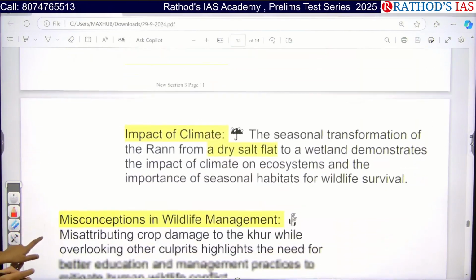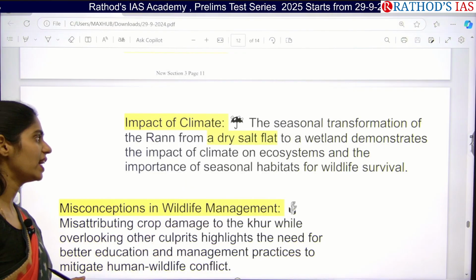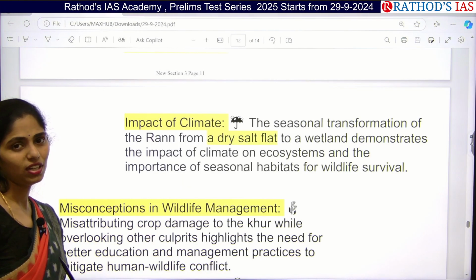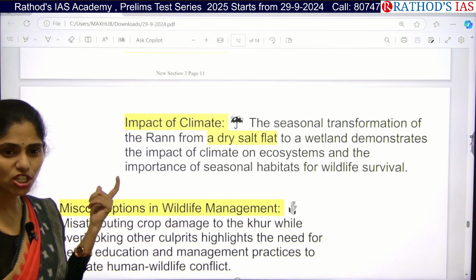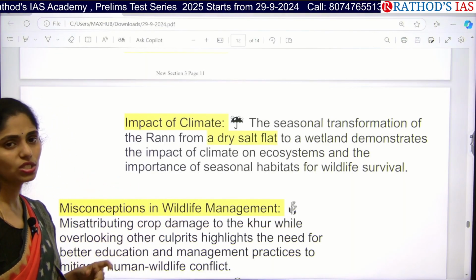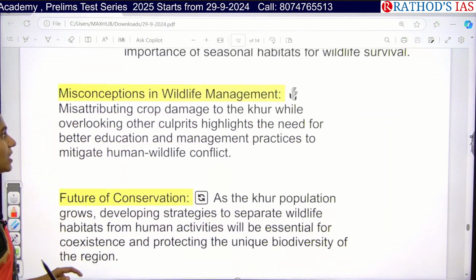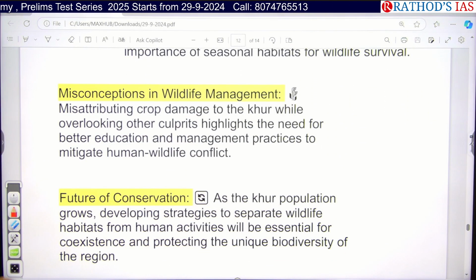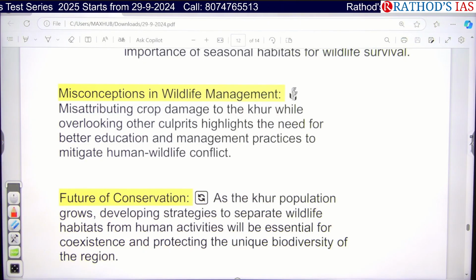And because of the impact of climate, the seasonal transformation of the Rann of Kutch is happening, as a dry salt flat and a wetland during the monsoon season. Even because of changing climate, the impact is very huge in this region. Next, there are also misconceptions regarding wildlife management, like misattributing crop damage to the Kur while overlooking other culprits, which highlights the need for better education and management practices.